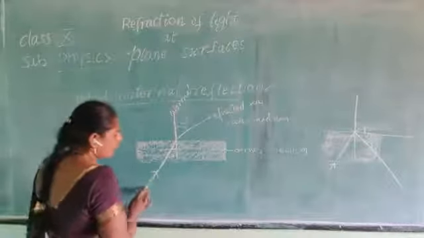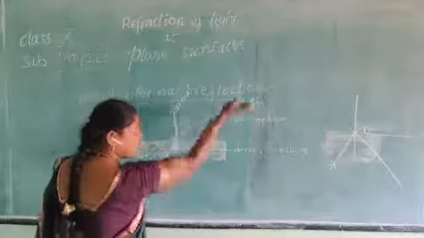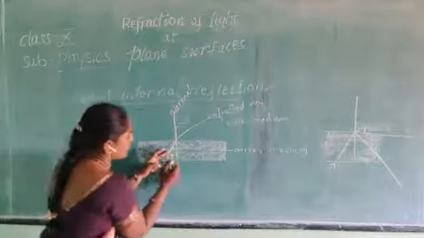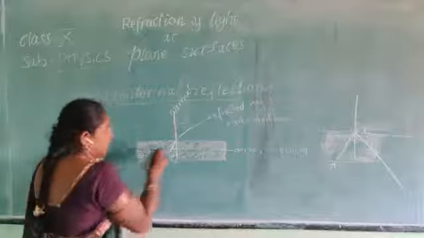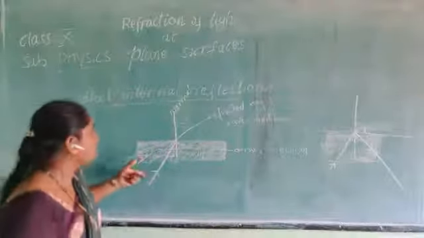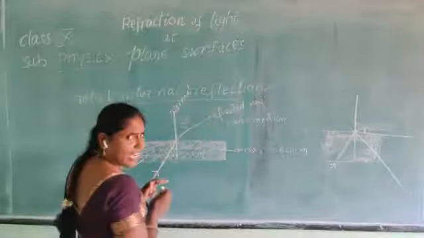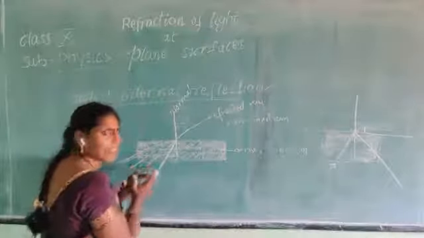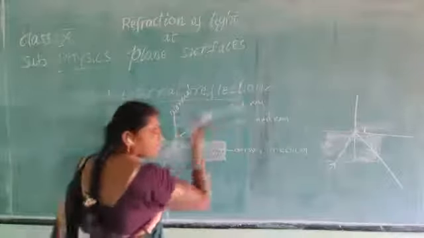Now, when a light ray enters from a denser medium to a rarer medium, the light ray bends away from the normal. Like this. For example, this is 30 degrees. Increase the angle to 40 degrees, 50 degrees, 60 degrees, 70 degrees, and so on. At a particular angle of incidence, this is the incident ray, and the ray is coming out. This is called the refracted ray. For all the angles of incidence, as you increase the angle, you are going to get the refracted ray.